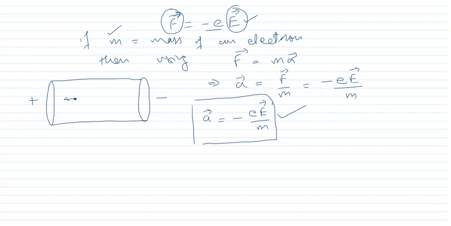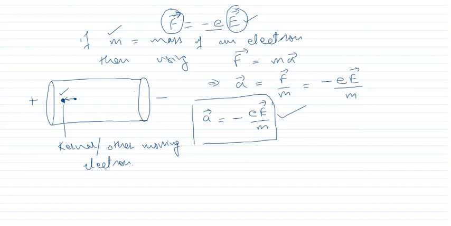So when it will move, it will strike against, say, the kernel or another moving electron. As it strikes, it will lose its whole energy, and its velocity will become 0 again, and then it will start moving with the force again.